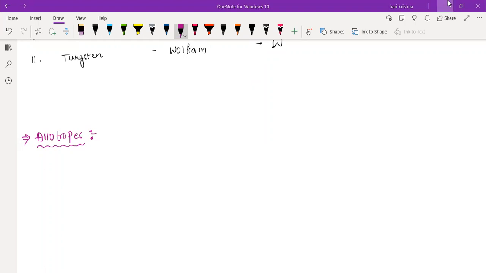Very good. The simple definition is existence of a given element in two or more physical forms. It is called an allotrope. A given element may occur in two or more physical forms because of different arrangement of atoms in the different forms.